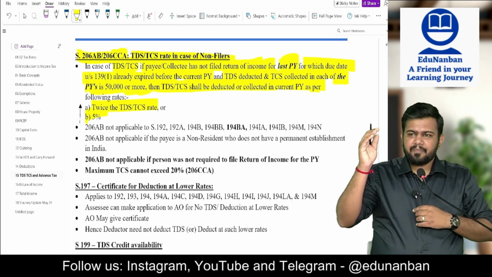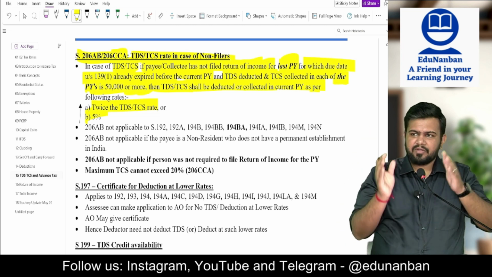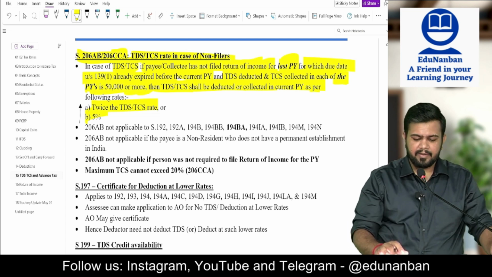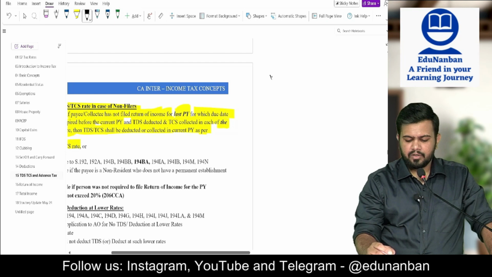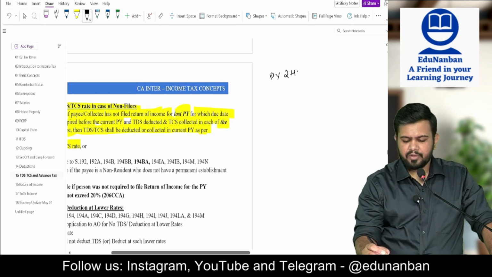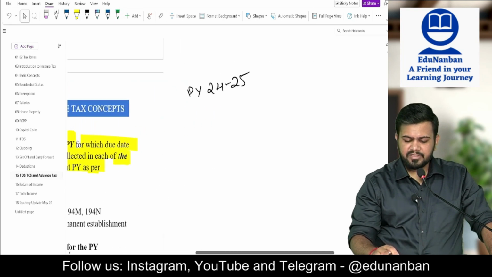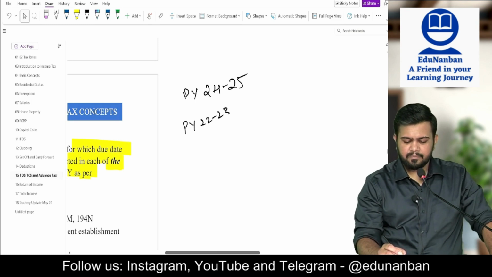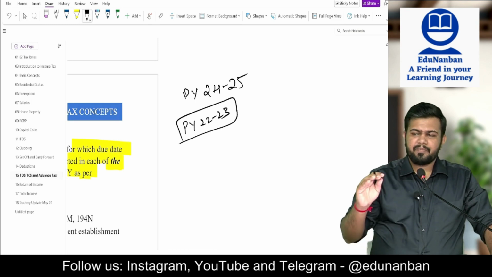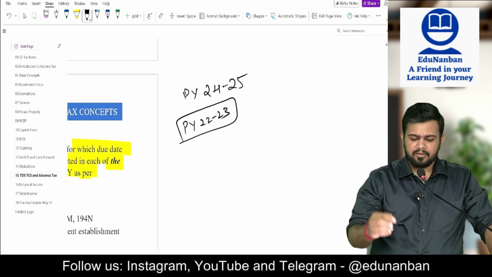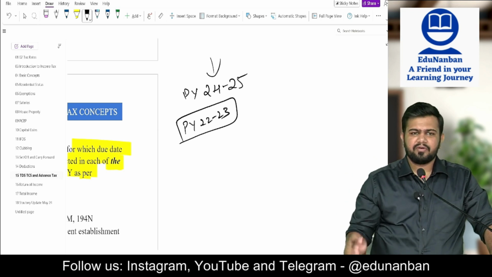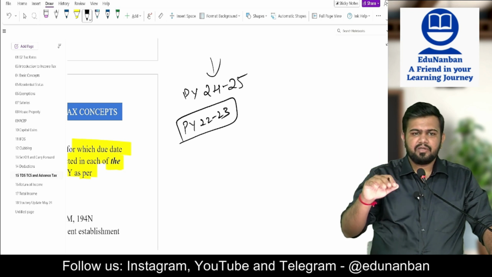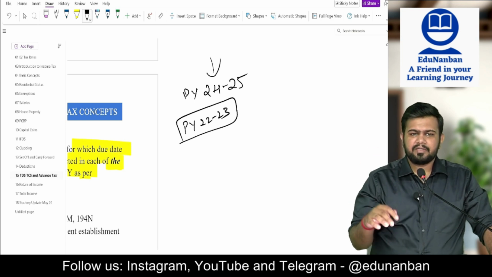You see the period before this year, whatever year's return filing due date is over, that year you see. Okay. So for previous year 24-25, for which year is the return filing due date over? Answer is previous year 22-23. For previous year 23-24 it will not be over, as during previous year 24-25 only they will be filing the return. So before 24-25, for which year will the due date be over? For 22-23 it will be over.